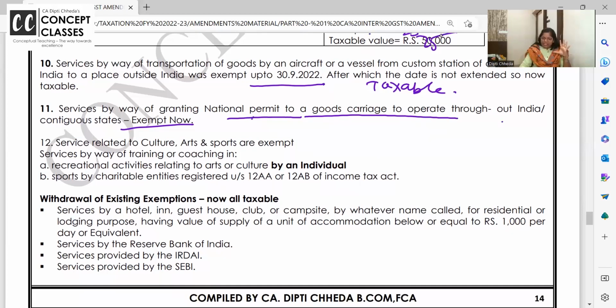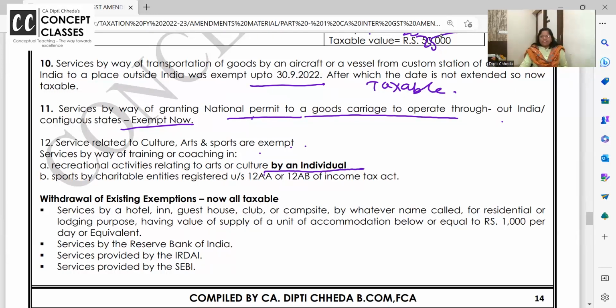One more small change is services related to culture, art, sports. You all remember? If it is Hindustani classical cultural programs and all, it is exempt. Rock band and all the programs, huh? Those who come to India and do programs, very well liable to GST. So, culture, art, sports, and all related programs are exempt provided these recreation activities relating to art and culture are rendered by an individual.